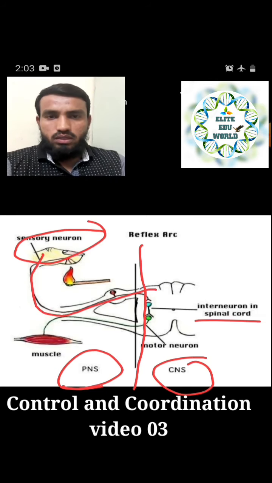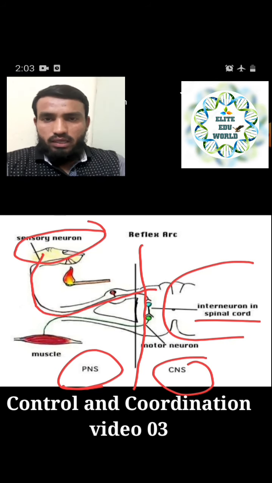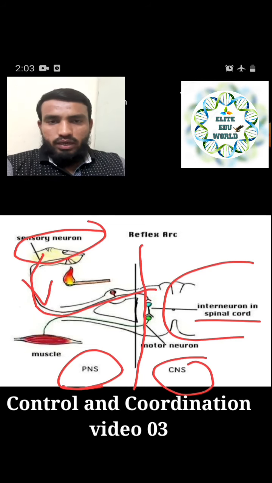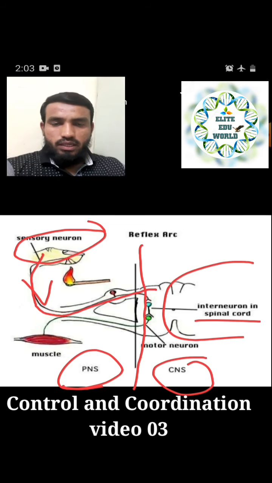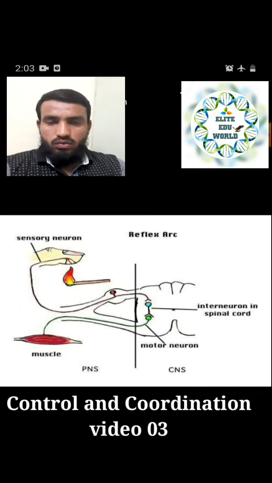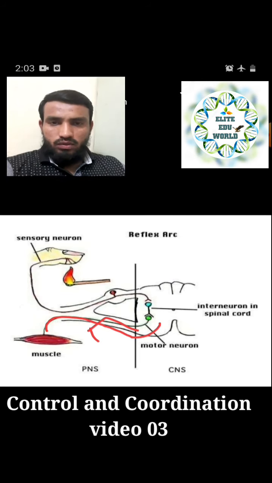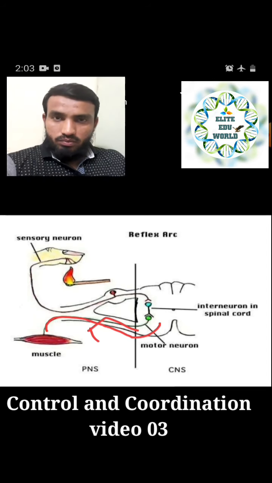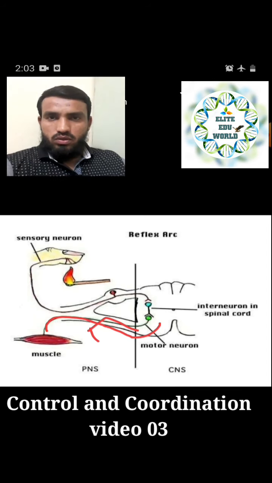This is our spinal cord, this region belongs to the spinal cord. So the message movement will be like this, it is just coming to the spinal cord, and here the point that is called a junction, that we can also say is the mixed nerve, in green color, right. In the green color a mixed nerve is given, from where the motor nerve will start. Now I will just clear it. So this part from here is called the motor nerve, which carries the signal to the muscles. Already we have seen that motor nerves take the message from the brain towards the muscles, towards the effector.